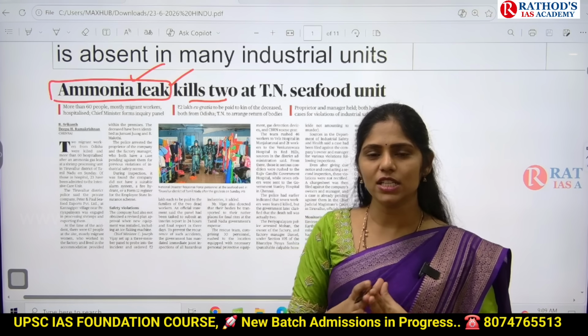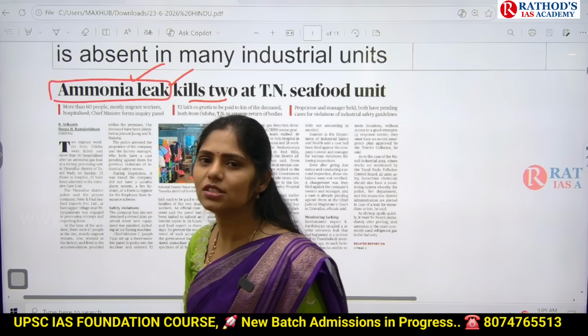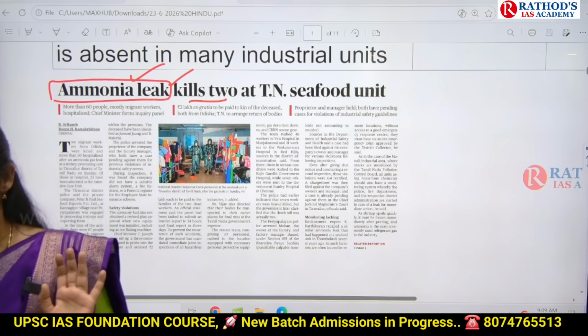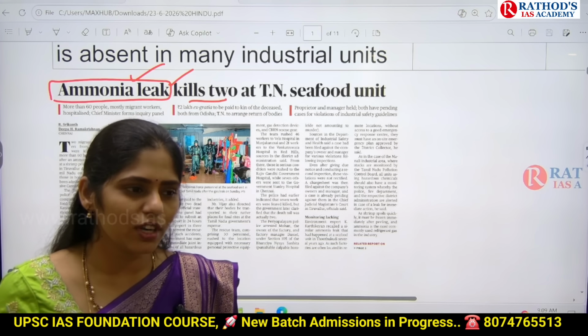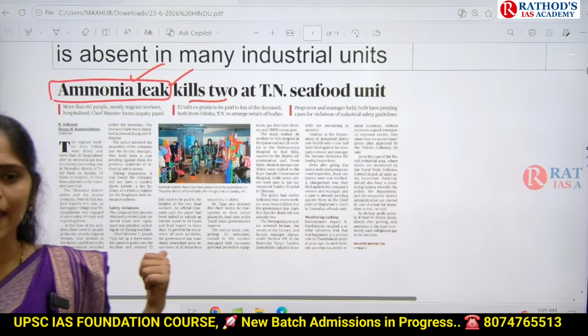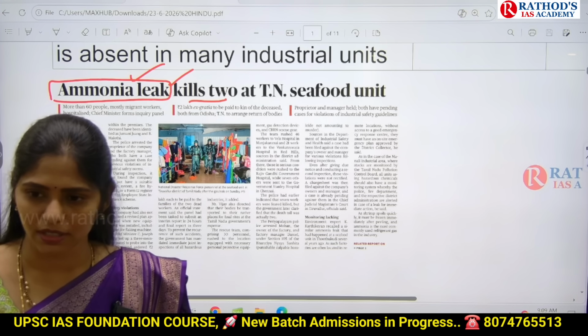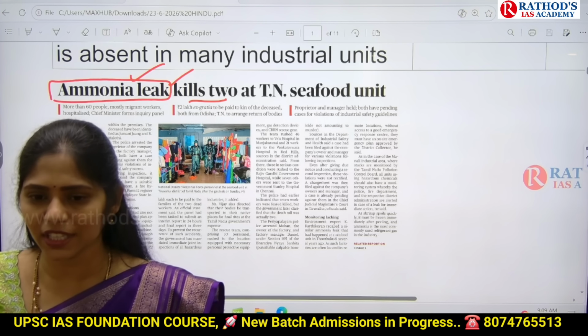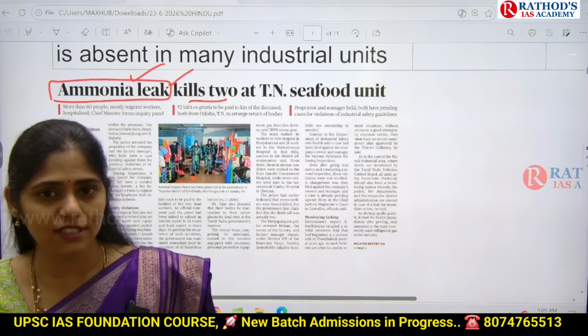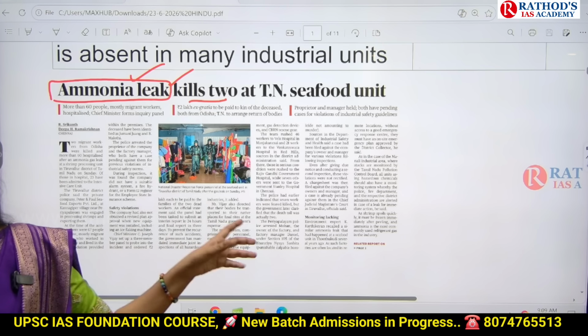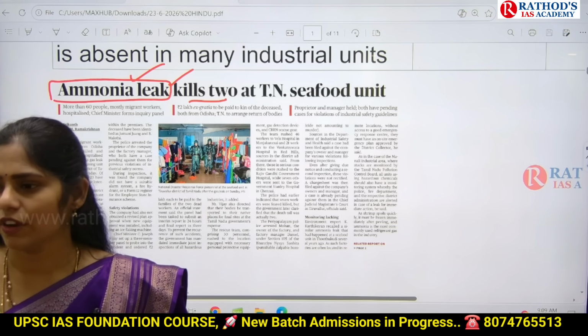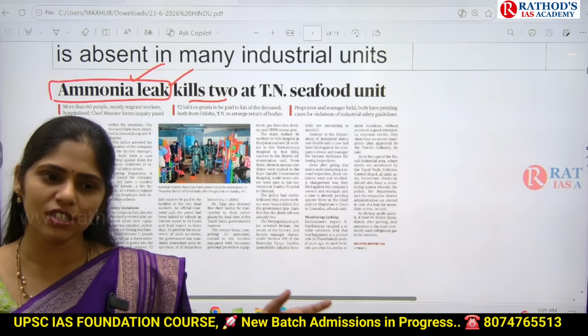Because as a district collector, you are the head of the District Disaster Management Authority. So if your district has more and more industries and this kind of accident happens in your district, then who is responsible? You have to take care, no? So at least UPSC wants you to know all these kinds of disasters. For these things, UPSC will test your knowledge in prelims.